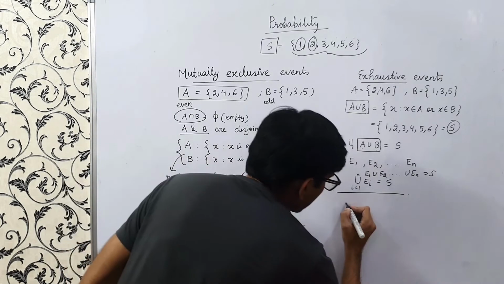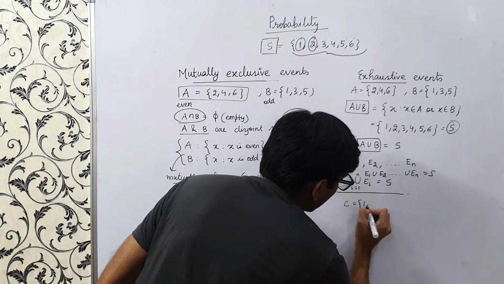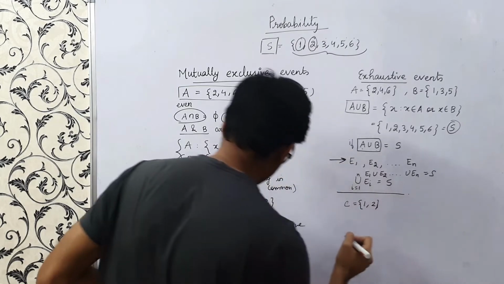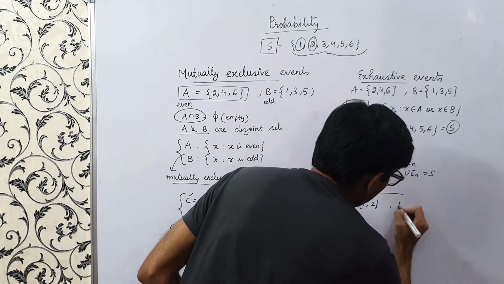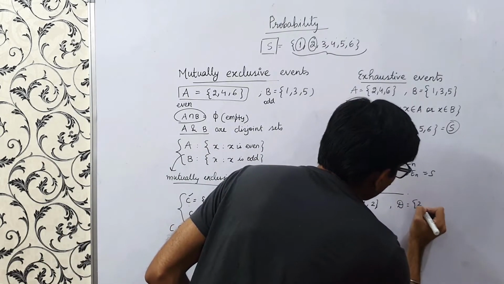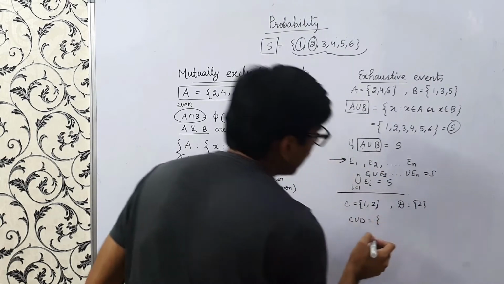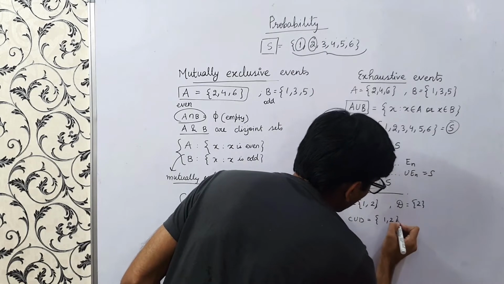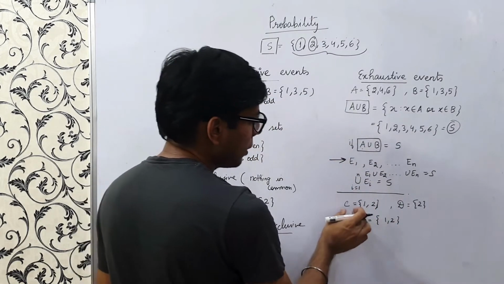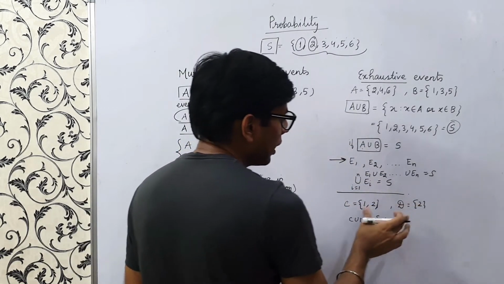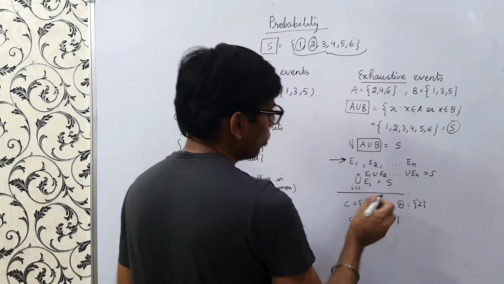Right? So suppose I take an example, C equals 1, from the example that we have taken earlier also, and D is only 2. So if we do C union D, it would be only 1 and 2. Right? So the elements in C, the elements in D, and the elements in both. So it's 1 and 2 only.